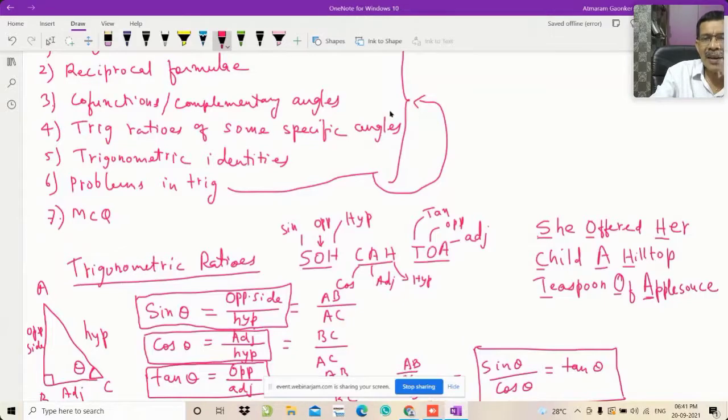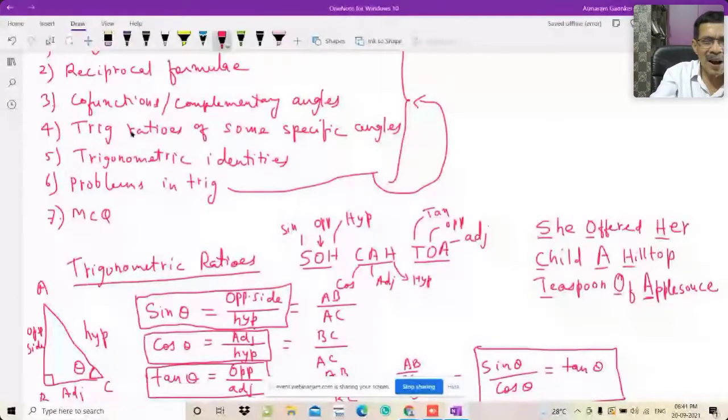So that will be 5 angles, that is 0, 30, 45, 60 and 90. 5 ratios of sine, 5 of cos, 5 of tan, and the other 6. So 5 into 6, there will be a total of 30 values you will remember very easily by the tricks to remember the trigonometric ratios of specific angles.